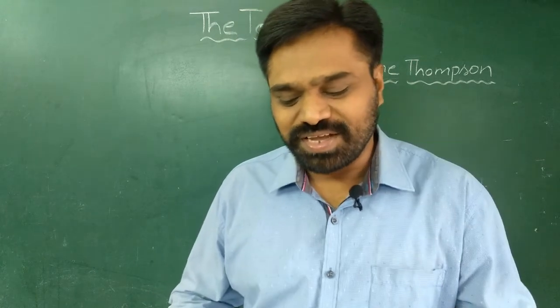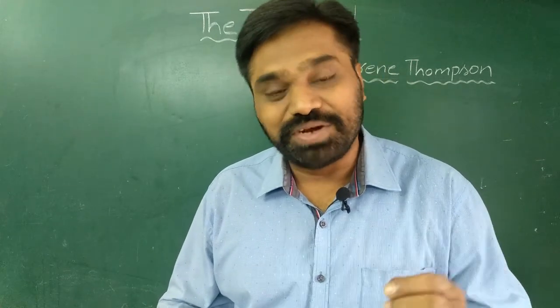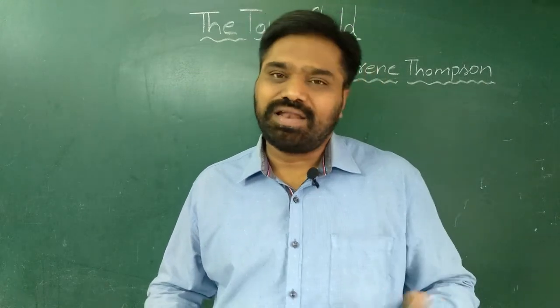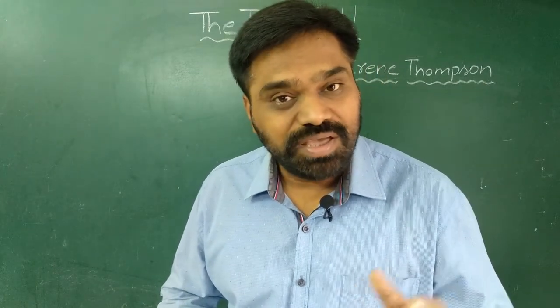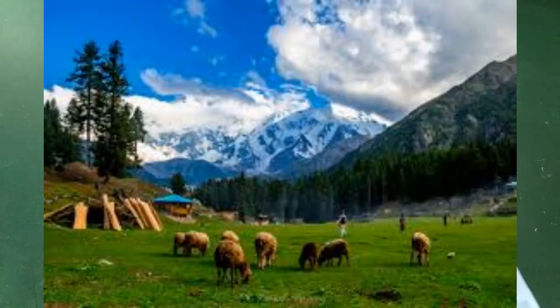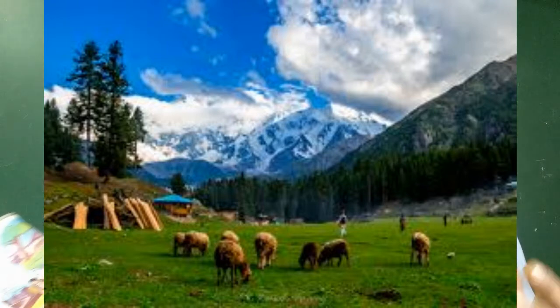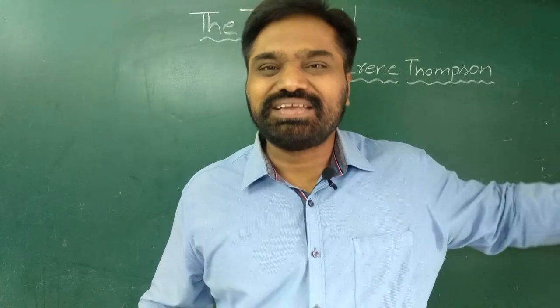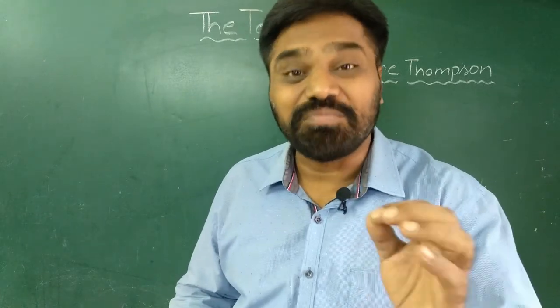And what is his wish? I wish there were meadows and lambs. Now what does meadows mean? Meadows means open grasslands. You know, children, when you go out of the city, what do you see? You will see lots and lots of vast open lands, totally covered with green grass. They are called meadows.